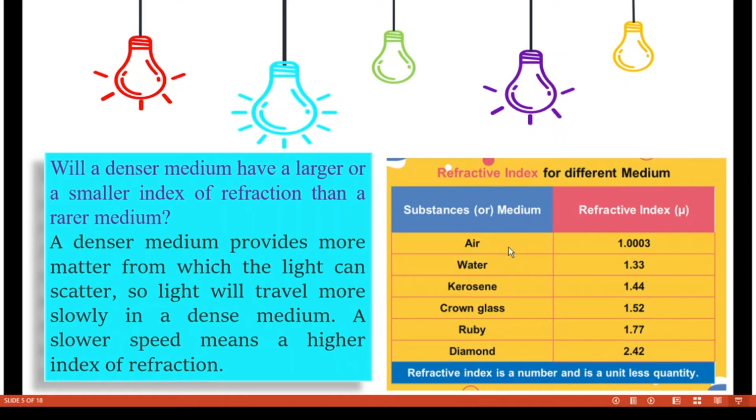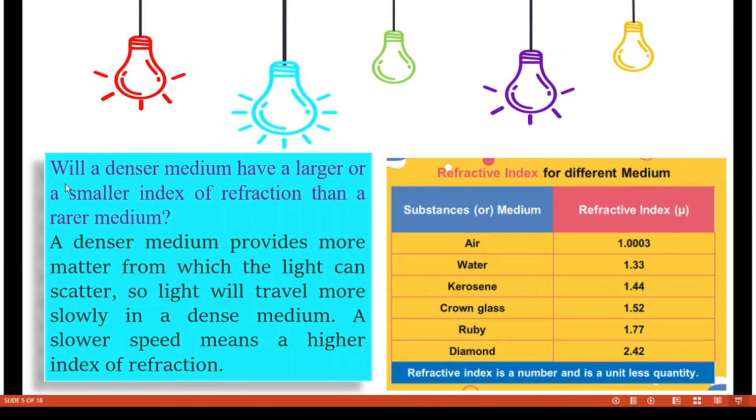As we go from rarer medium to denser medium, the refractive index values also increase from a lower value to a higher value. Air is a rarer medium, diamond is a denser medium. For air the refractive index is 1.0003 and for diamond it is 2.42.